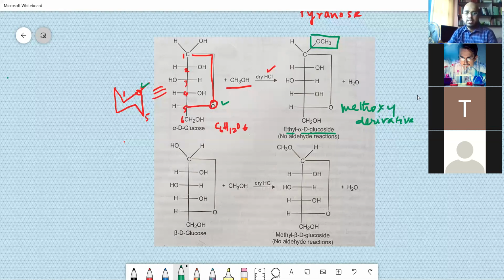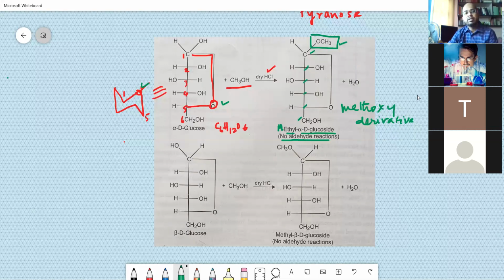Okay, methoxy, ethyl, I think it is not. It should actually be methyl. The booklet is wrong. It is methyl alpha D glucose because there is no ethyl group there. Glucose means you have to count 1, 2, 3, 4, 5, 6 carbon atoms, which you have counted. This one is methoxy. So it is actually methyl alpha D glucose, right? Now, there is no aldehydic reaction.